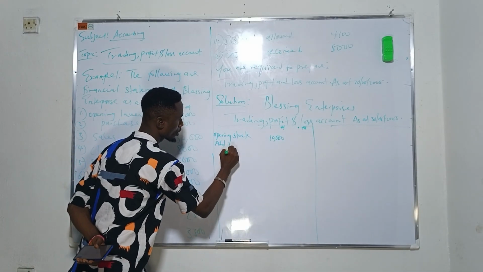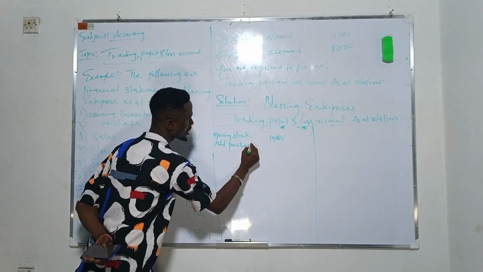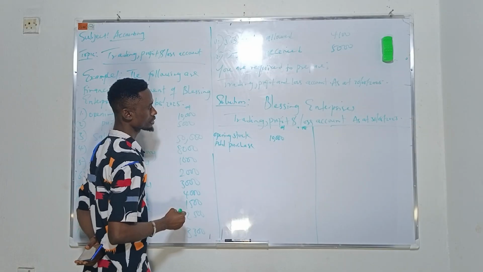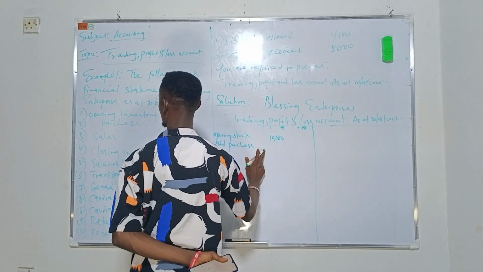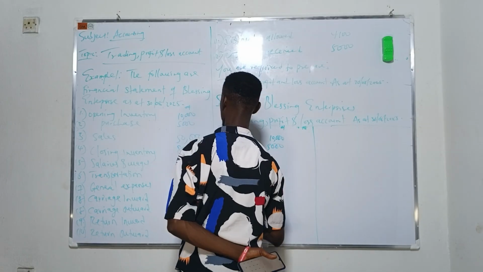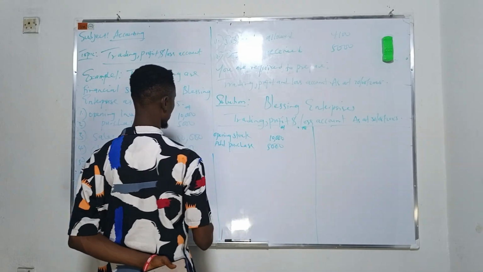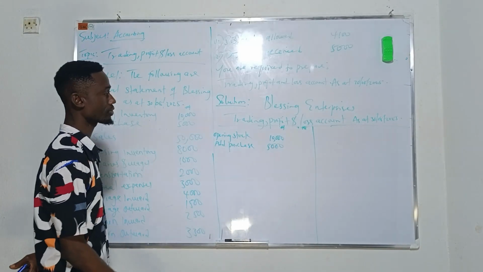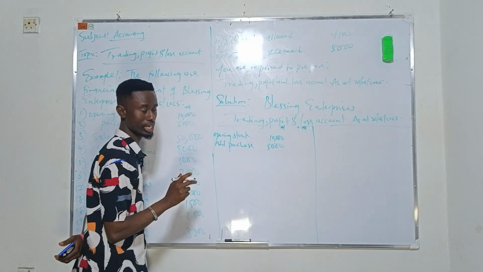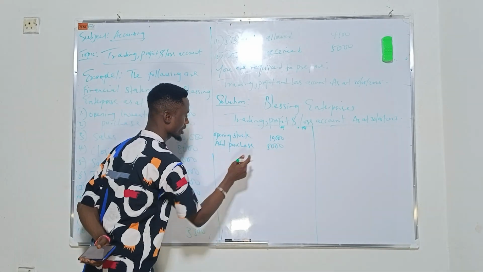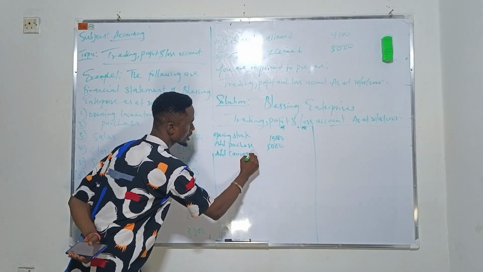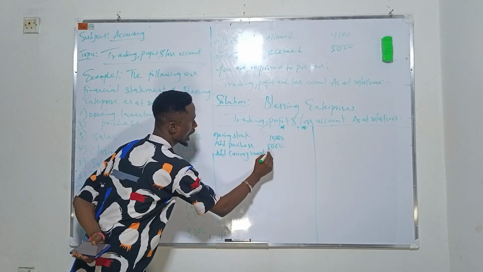Add purchase. Purchase is giving us 5,000. We can say this is giving us 15,000 naira, so we added extra goods to it, 5,000. Then add carriage inward.